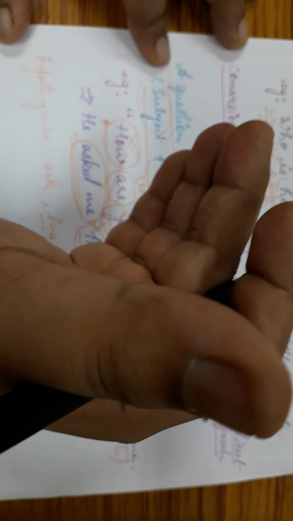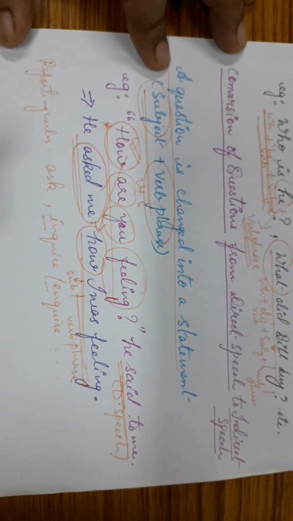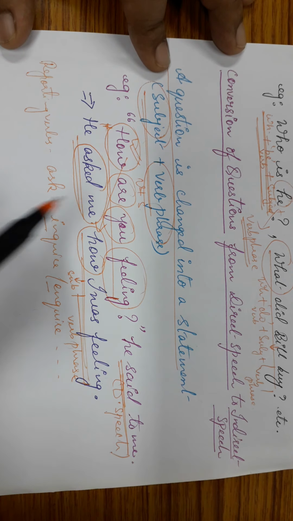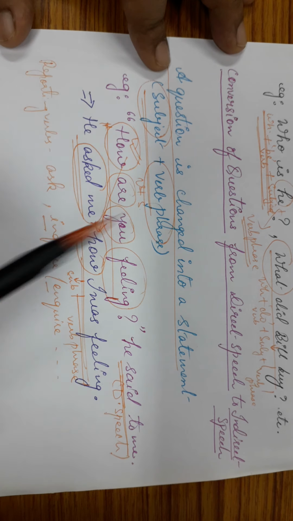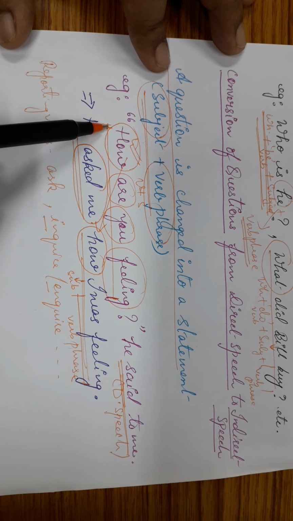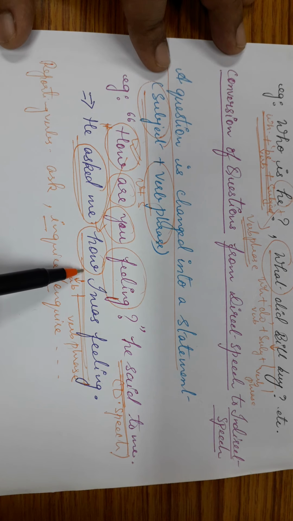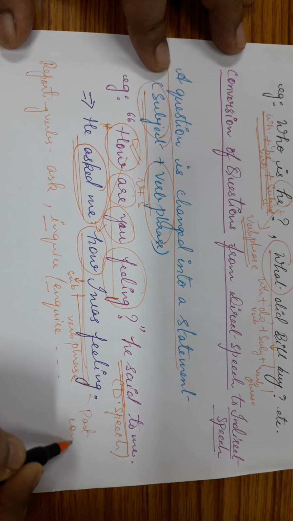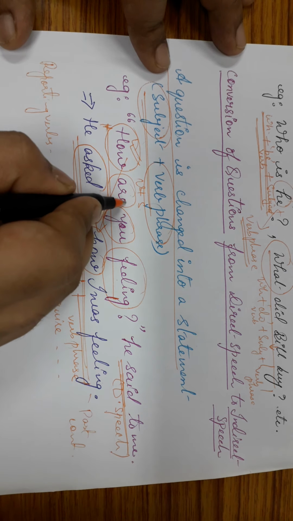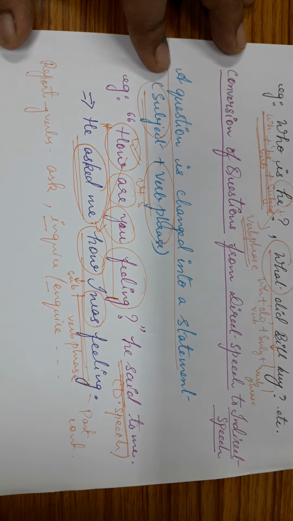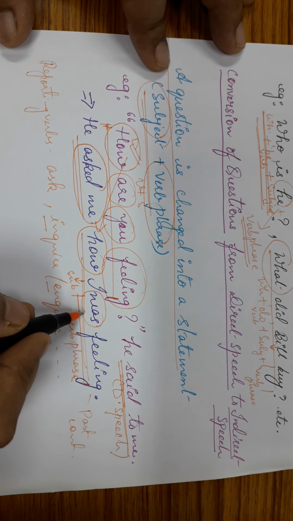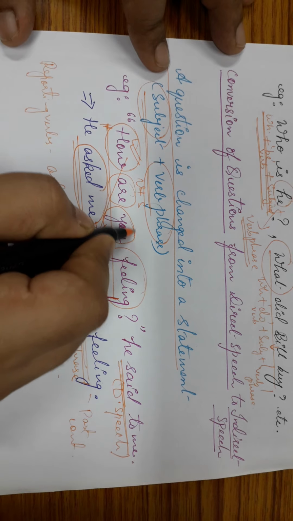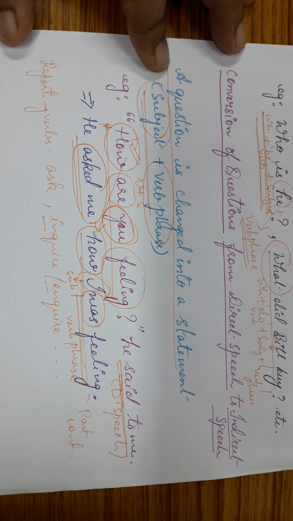When we have converted this direct speech into indirect speech, whatever rules of change of tenses are there have been applied. Like this is in present continuous tense, so the change of tense here becomes past continuous. That is, now this "are" converts to "was". And how has "are" converted to "was"? Because you have to simply see the subject, the pronoun.